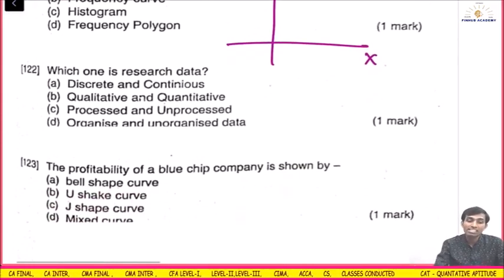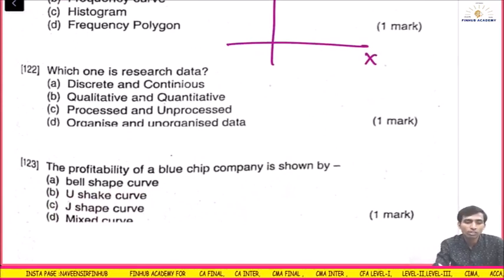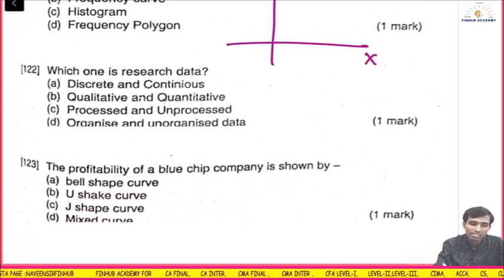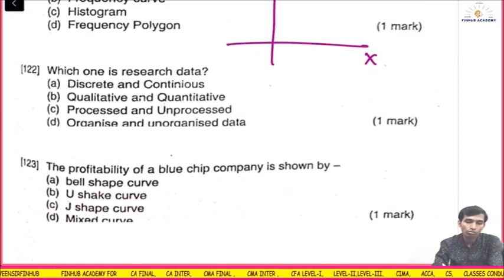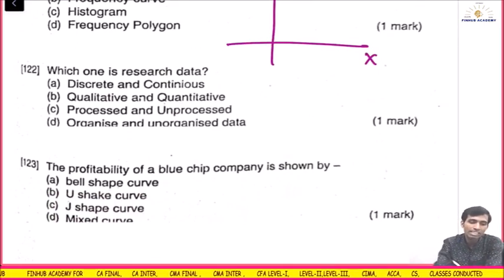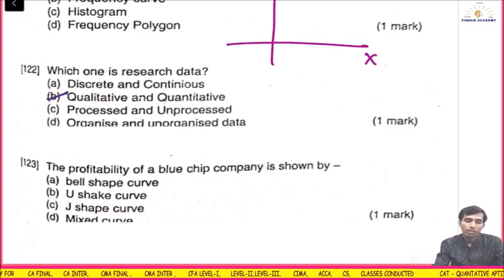Next question. Which one is research data? Qualitative and quantitative. Discrete and continuous. I don't know, you need to check this, what they have given. According to me, it is qualitative and quantitative.